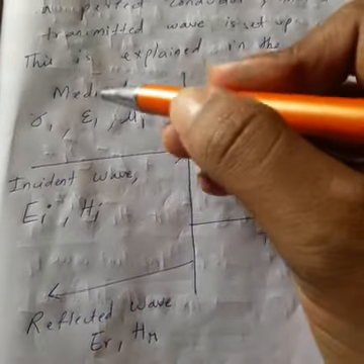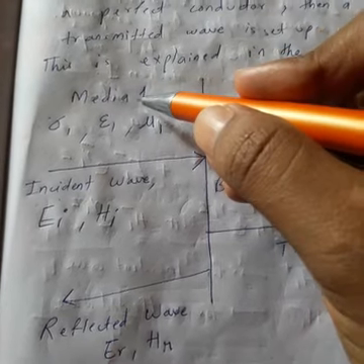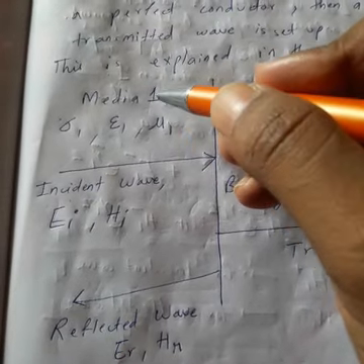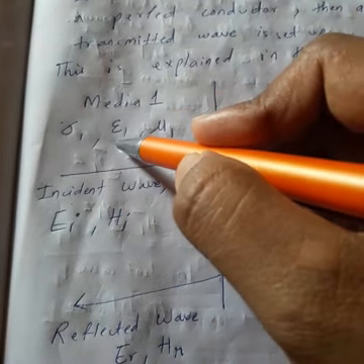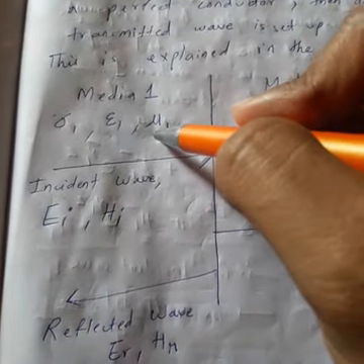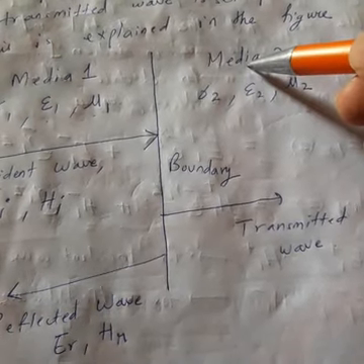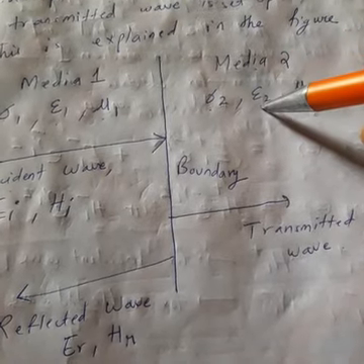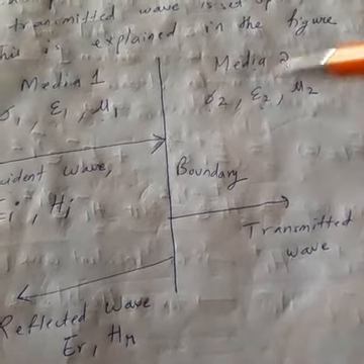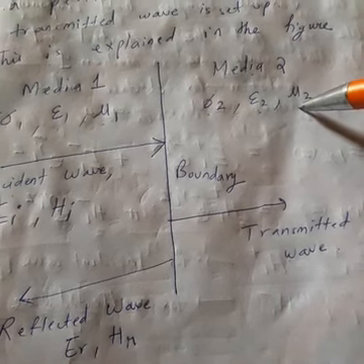This is my medium 1. This medium has various properties. The main properties I am considering are conductivity, electric field so permittivity, and magnetic field so permeability. Similarly, I am considering medium 2: conductivity of medium 2, permittivity of medium 2, and permeability of medium 2.